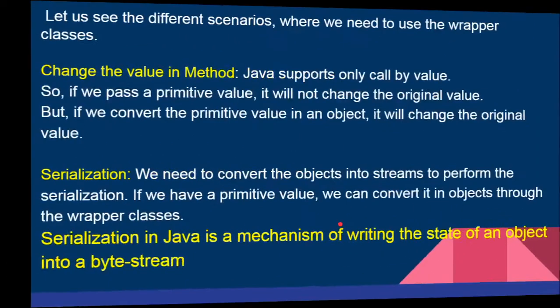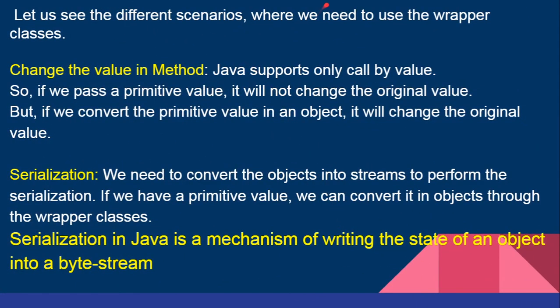Okay, now let us see the situations or scenarios where these wrapper classes come into play. For one case, changing the value in the method. When you use a method in Java, it always supports call by value. Actually we have 2 types of call, call by value and call by reference. What is a call? We are calling a function in order to do some job, and that calling can be done both by value and by reference.